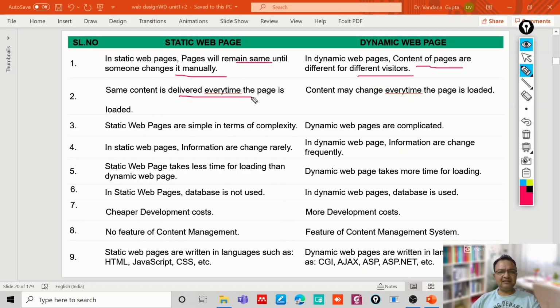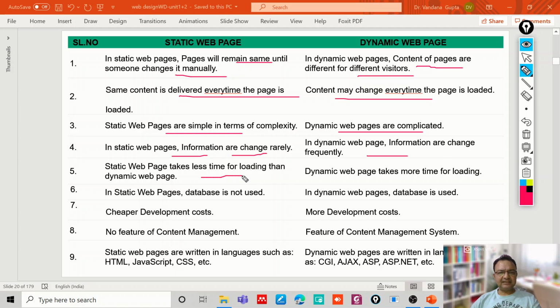In static pages, the same content is delivered every time the page is loaded; in dynamic pages, the content may change every time the page is loaded. Static web pages are simpler compared to dynamic web pages. In static web pages, information changes very rarely, but we design a dynamic web page when the information changes very frequently.